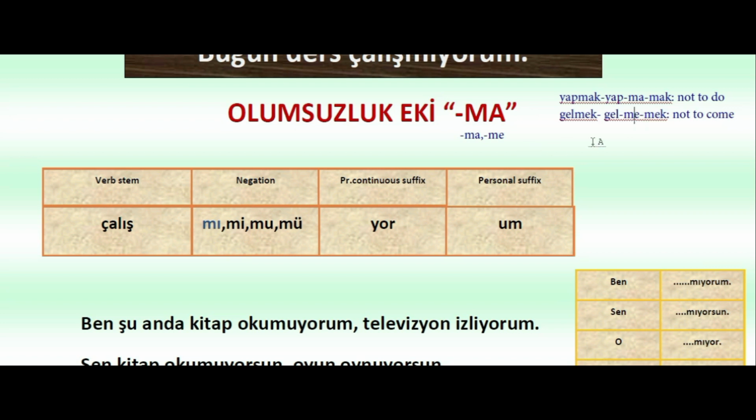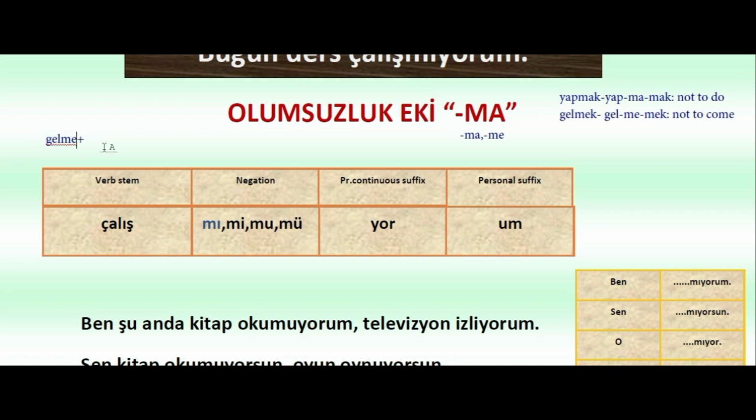So to conjugate these with the tenses also, we'll be using this logic again. To conjugate the verbs in a negative way with the tenses or with other things, we'll use this form. For example, for the present continuous, we'll use the same logic. Gelmemek was not to come. So gelme is the negative stem now.